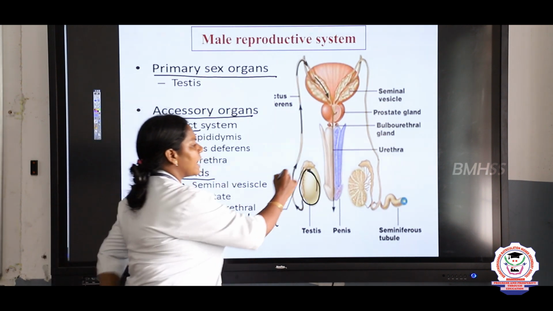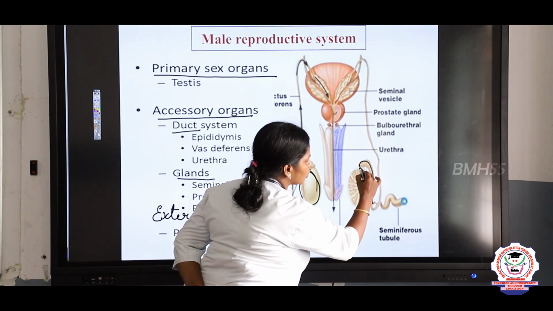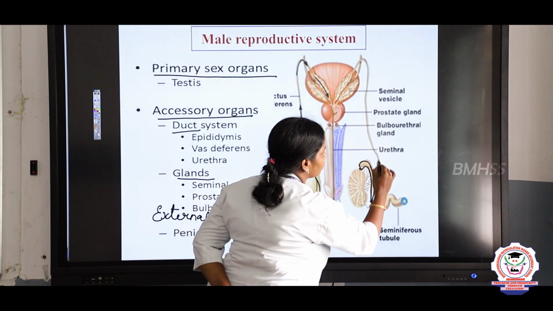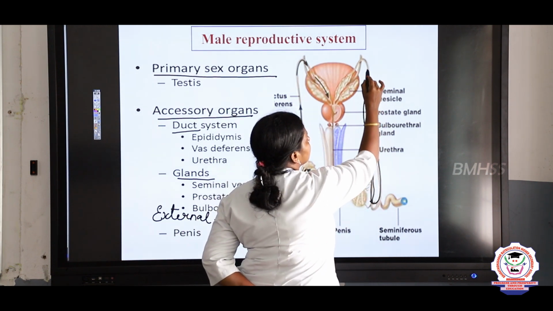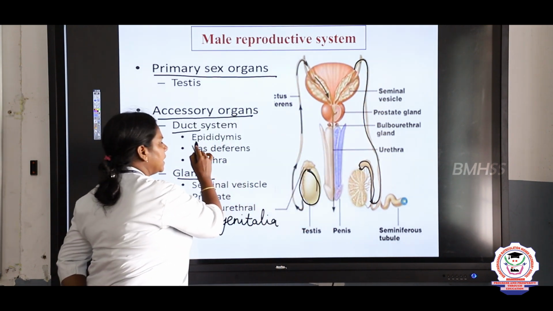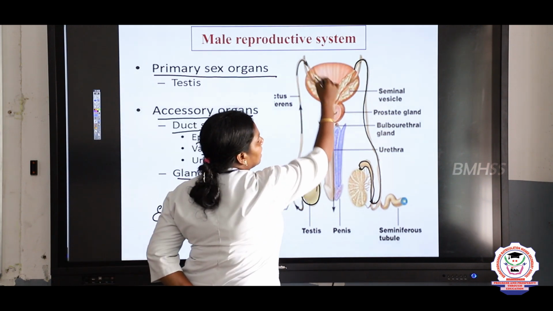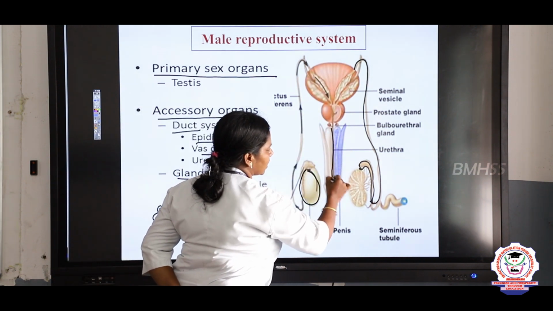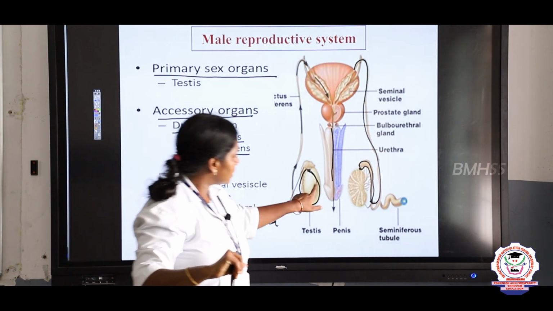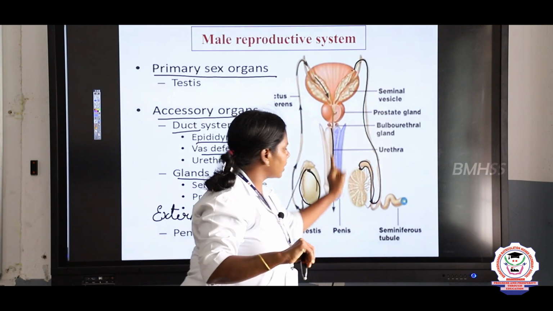Ducts, in the sense, epididymis. See, this is the epididymis, which stores the sperms, right? And the sperms are carried through the long tube called vas deferens. So, what's first? Epididymis, vas deferens, and these sperms are ejected out through the structure called urethra. So, what are the 3 ducts? Epididymis, vas deferens and urethra.